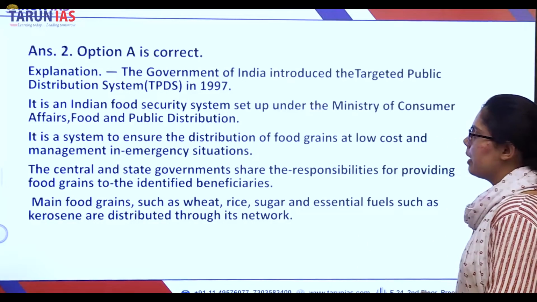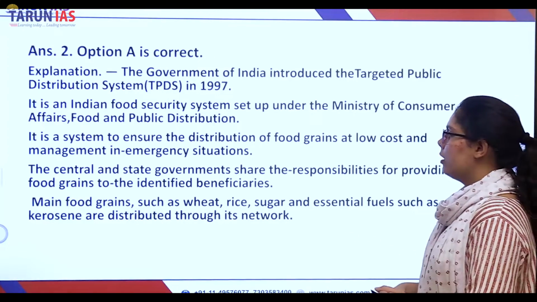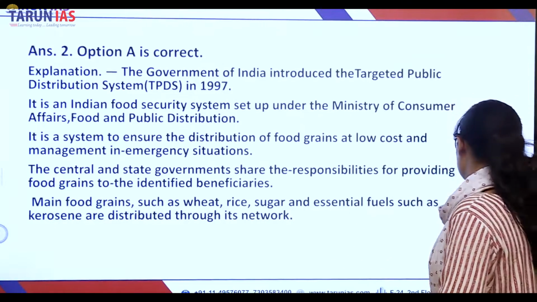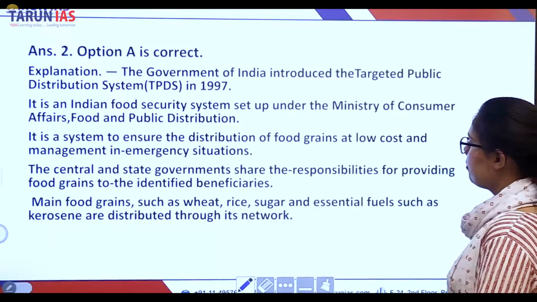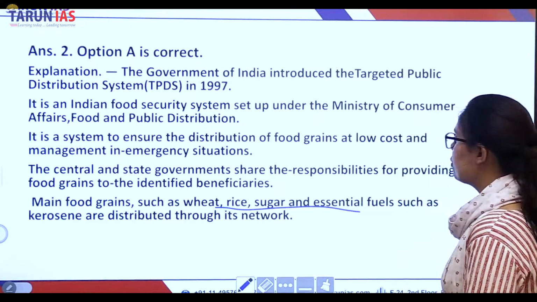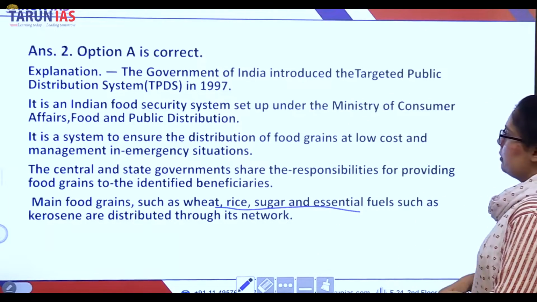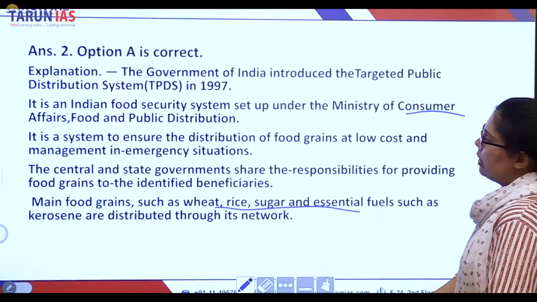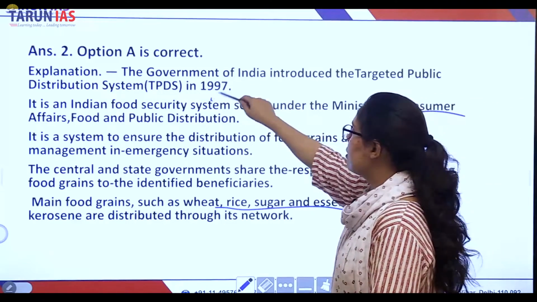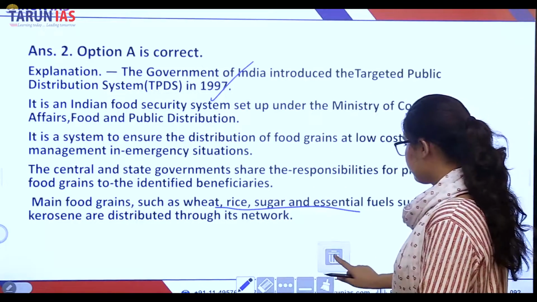Right. So this is the explanation here, and you can read that which food grains are included in the PDS system. The wheat, rye, sugar, essential fuels like kerosene, etc. This is in the Ministry of Consumer Affairs, Food and Public Distribution. This was introduced in the year 1997.